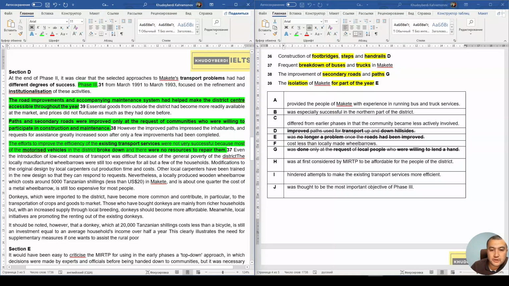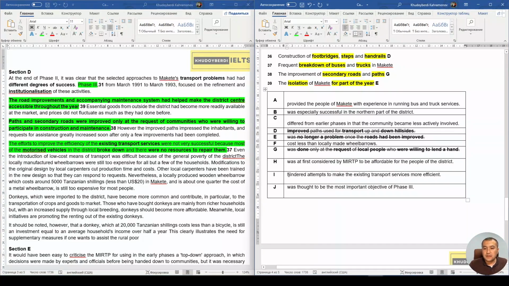So the efforts to improve the efficiency of the existing transport system were not very successful, which means that's why. And this is the reason: most of the motorized vehicles in the district broke down, and there were no resources to repair them. The new means, which cost less than the earlier ones and was at first considered affordable, hindered attempts to make the service more efficient, right?